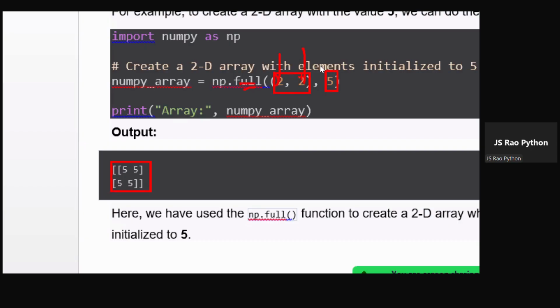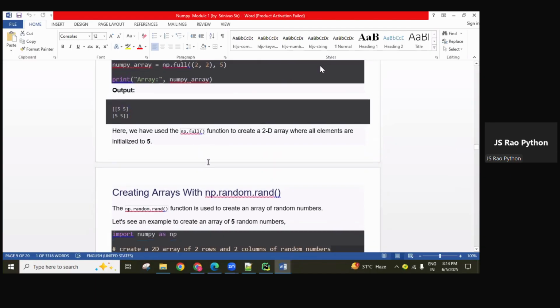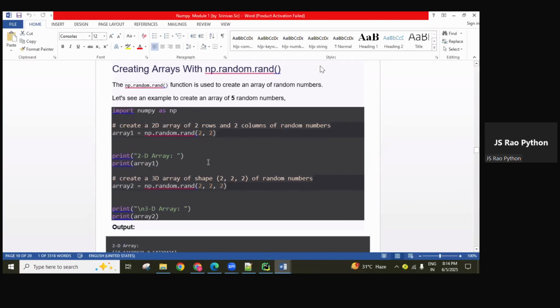Okay, now if it is a zeros method, then only rows and columns are enough, no need of this value. Two rows, two columns wise with zeros filling. If it is a ones method, two rows, two columns with ones filling. With a specified value, if we want the value also, we have to give it here. That is the difference between them.